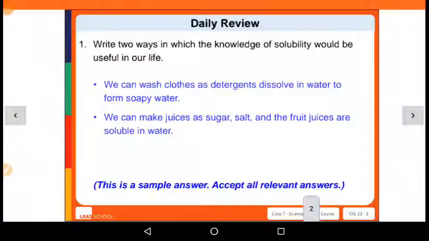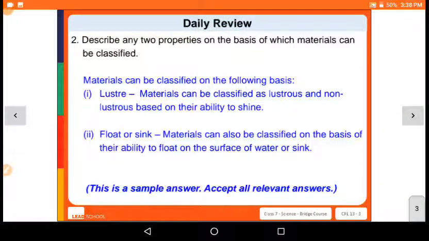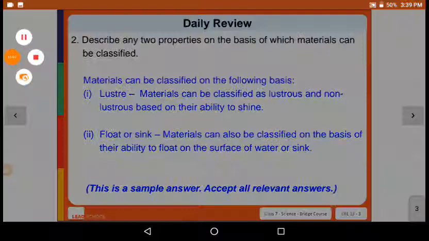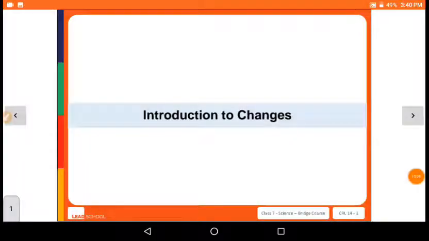Next question. Describe any 2 properties based on which materials can be classified. So we saw about 3 types of material classification. First was luster. Materials can be lustrous or non-lustrous, based on the ability to shine. Then materials can be classified on the basis of their ability to float on the surface of water and sink. So now let's start a new topic, introduction to changes.